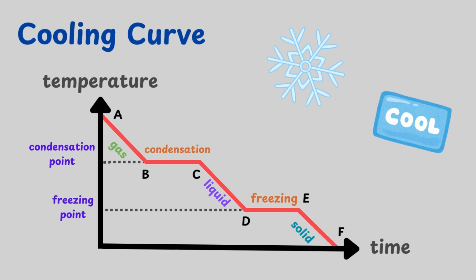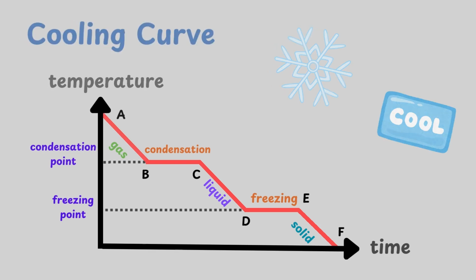This is a cooling curve. It is exactly the opposite of the previous heating curve. Once again, a slanted line shows a steady decrease in temperature when the substance is cooled. The substance is therefore in a certain state. A horizontal line shows that a change of state is happening.